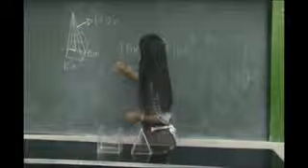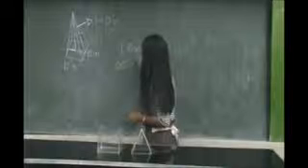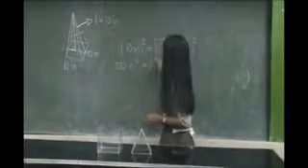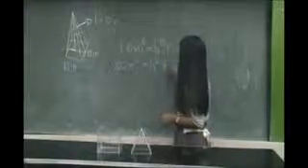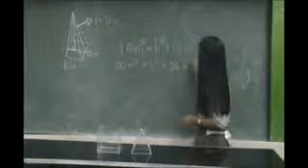So by simplifying, this will be 100 square inches is equal to h squared plus 36 square inches.